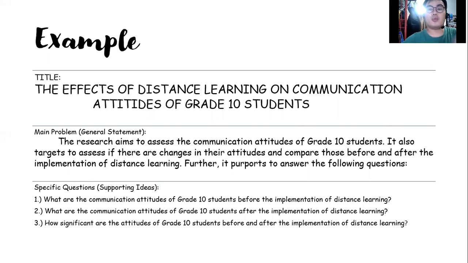When we are going to do research, we should have objectives or a plan. Before we execute any action, there should be a plan, like plan A, plan B, or plan C. Here are the specific questions, or shall I say the supporting ideas. They should end with a question mark. That's how we are going to ask the research questions.